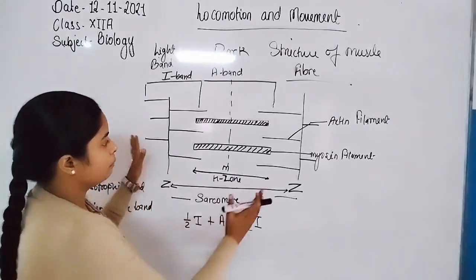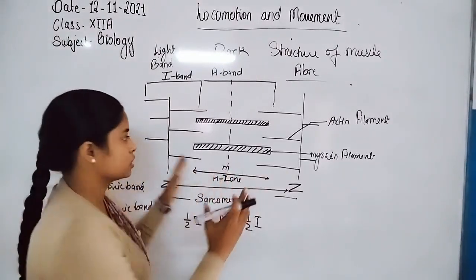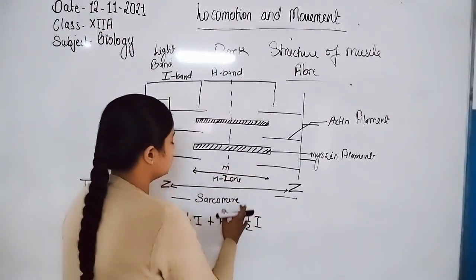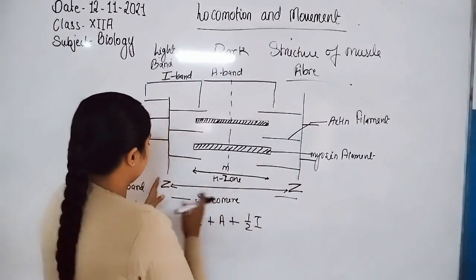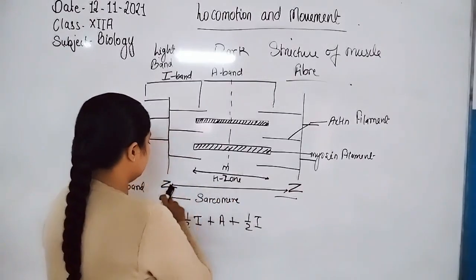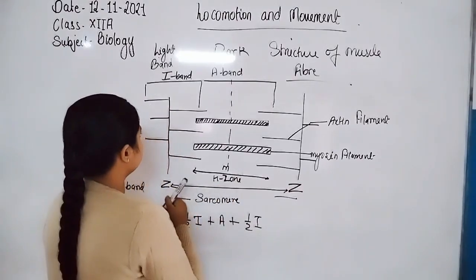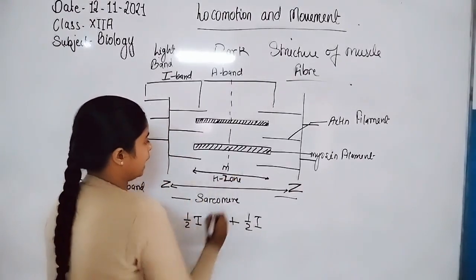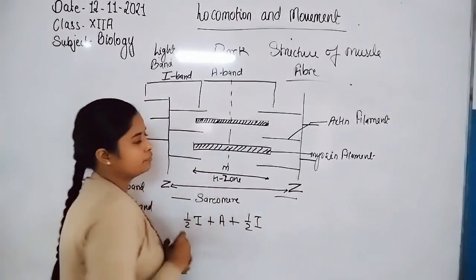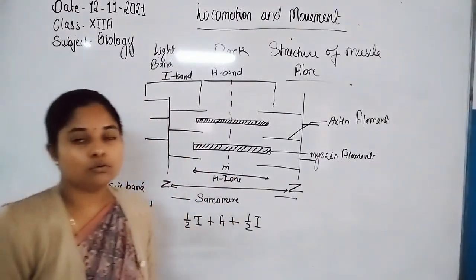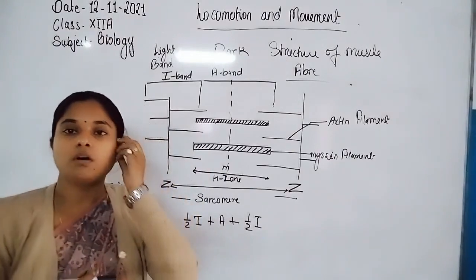During contraction, the size of the sarcomere reduces until the actin reaches the myosin filament. That is known as contraction of muscle.